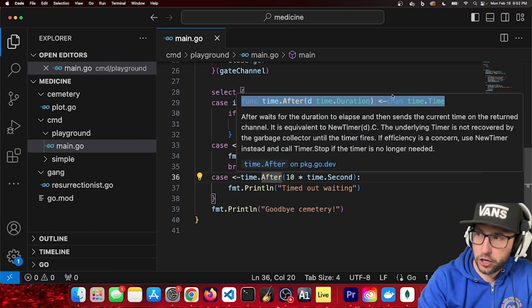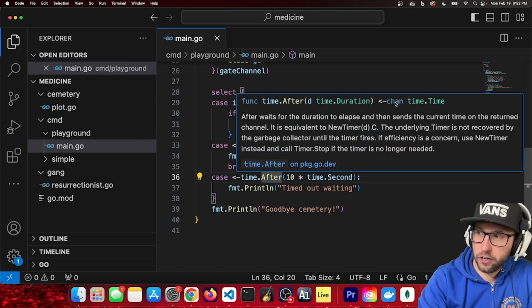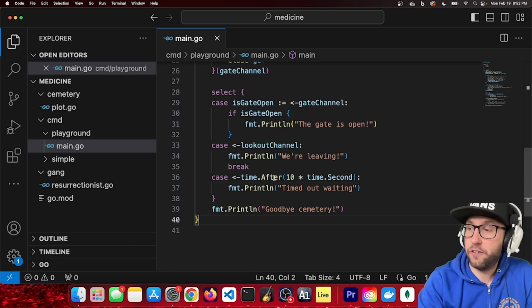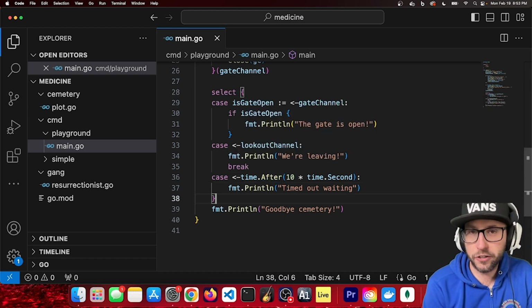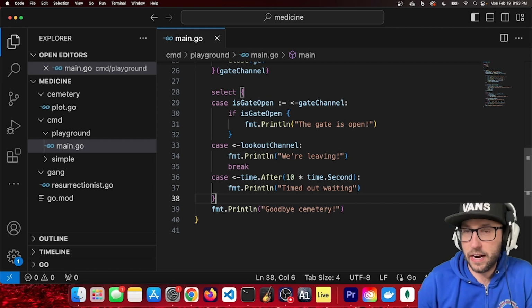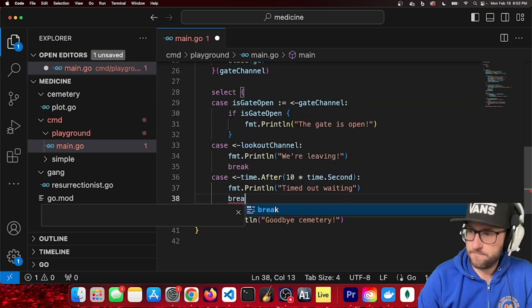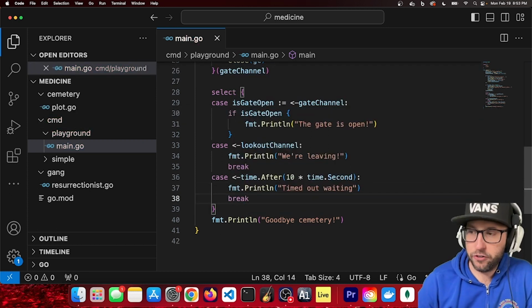It actually returns a receiver. Remember I said, if you see that little arrow on the other side of channel, that's a receiver. It's sending back a receiver channel from that function. That time.After function allows us to set a timeout just in case we want to break from functionality after a set of time.